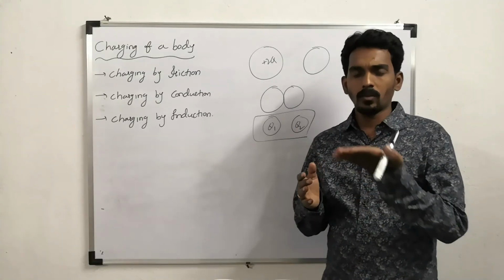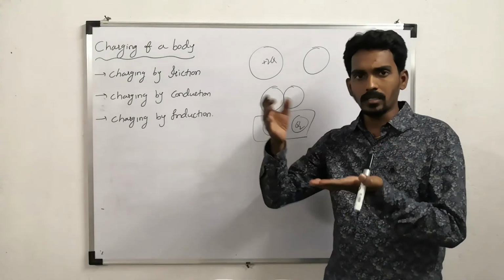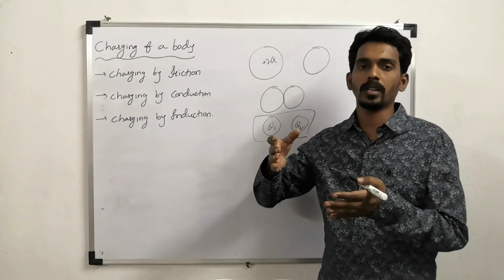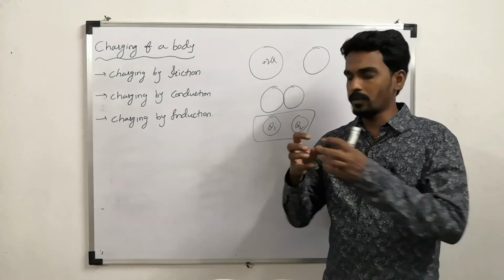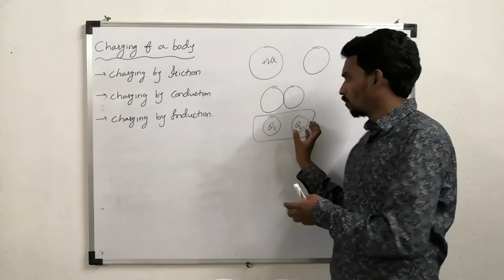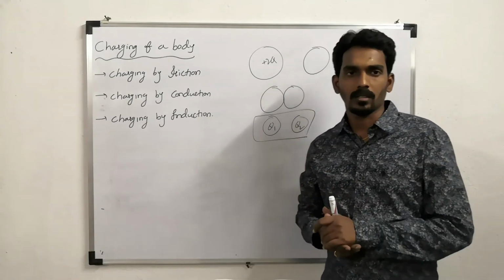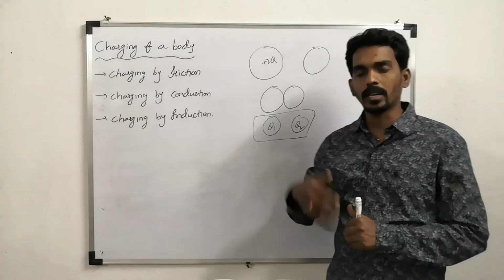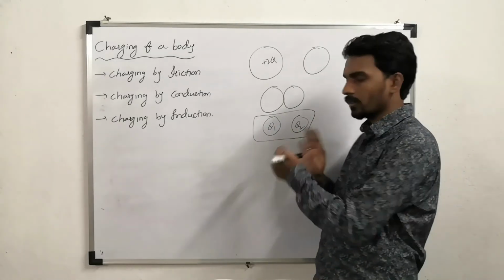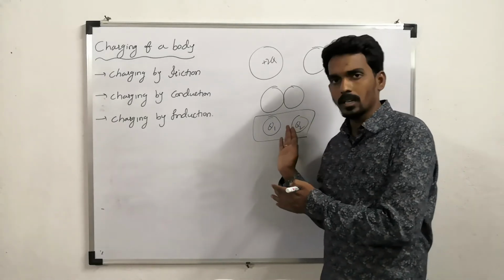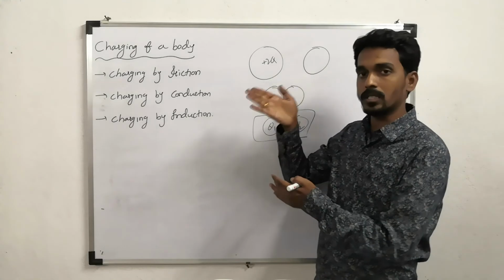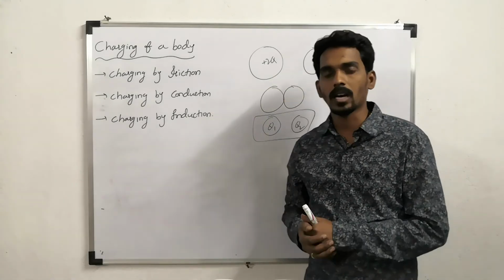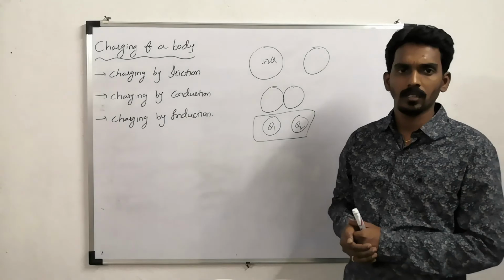If you take one charged body and an uncharged body and keep them in contact, then that uncharged body also gets some charge, and when you separate them, both become charged bodies. Of course, the first one is already charged, but the second one also gets some charge. This kind of process of charging an uncharged body using one charged body by keeping them in contact is defined as what? Charging by conduction.